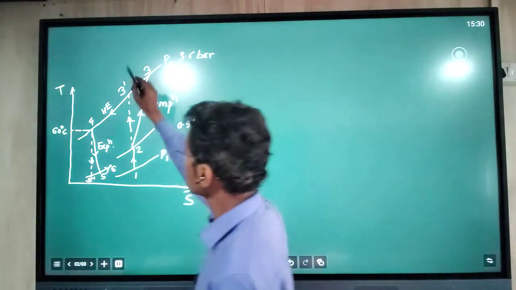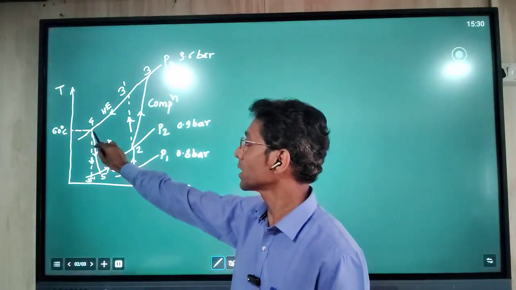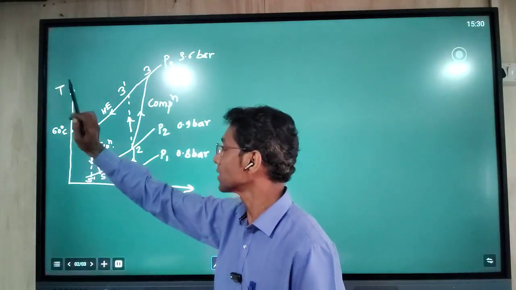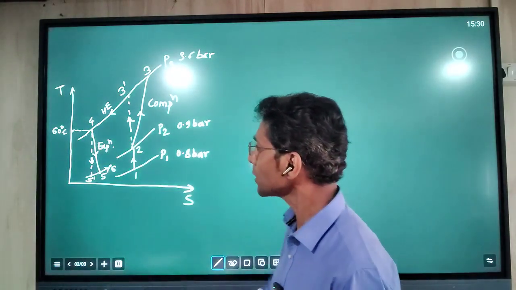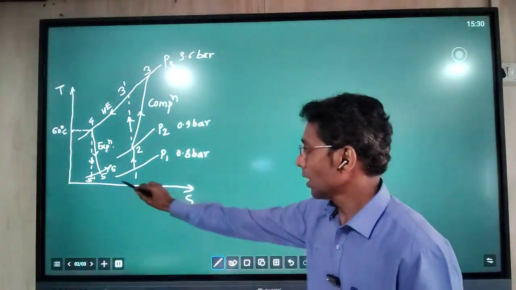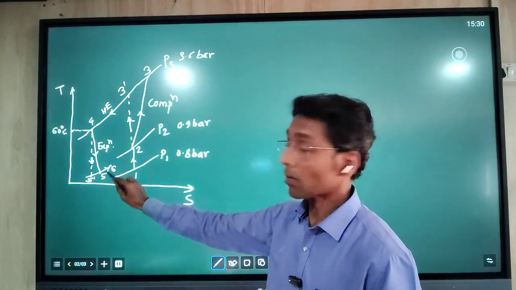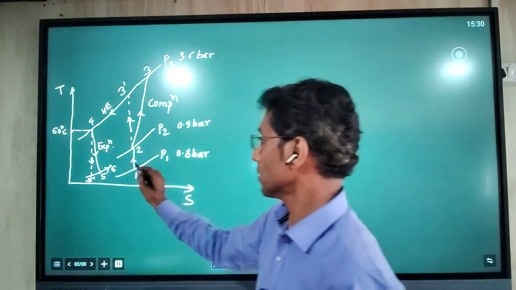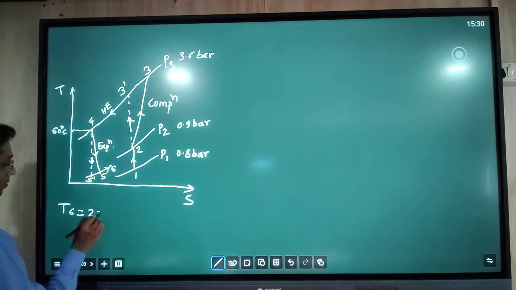Then 3 to 4 is the heat exchanger cooling process, at the end of which the air temperature is 60 degrees Celsius. 4 to 5 is the expansion process which takes place in the turbine. After the turbine, 5 to 6 is the journey of air from the turbine exit to the cabin. Point 6 is the cabin temperature, T6 of 22 degrees Celsius,